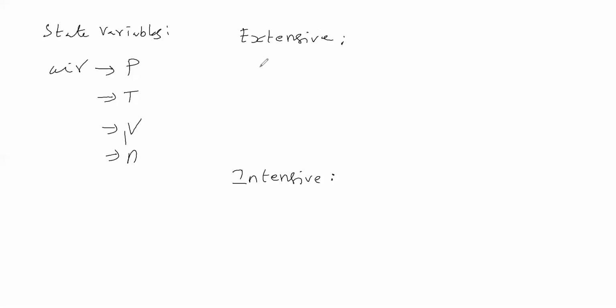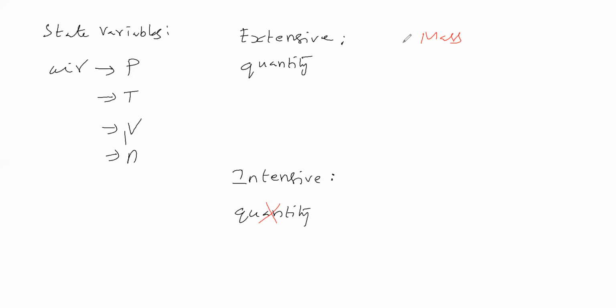Extensive property means it depends on the quantity of matter. Intensive property means it does not depend on the quantity of matter. Now, what is an example we will see? One term is mass. Is mass an extensive property or an intensive property? We will see.